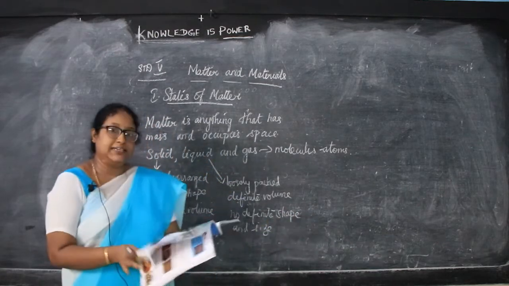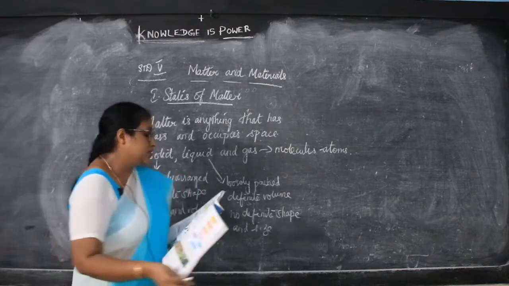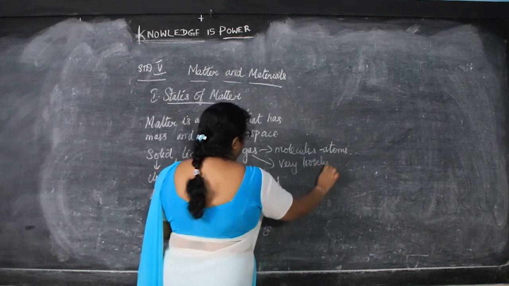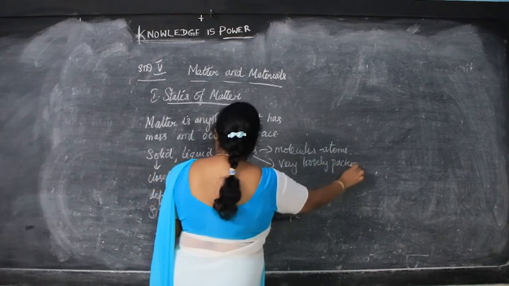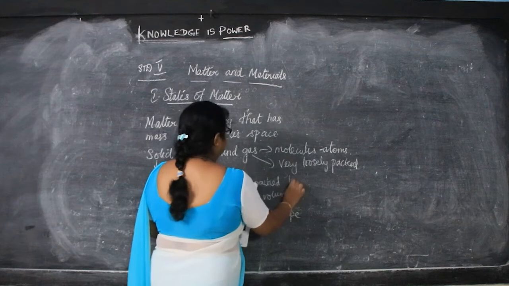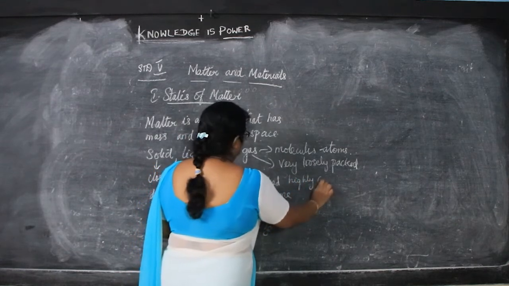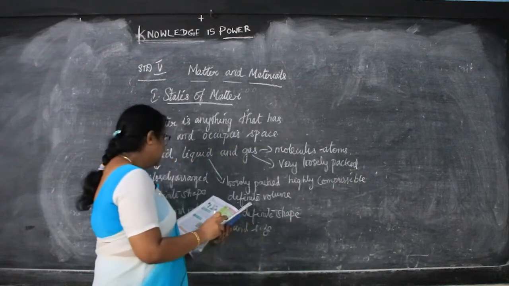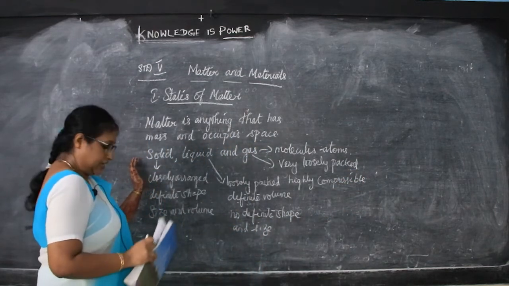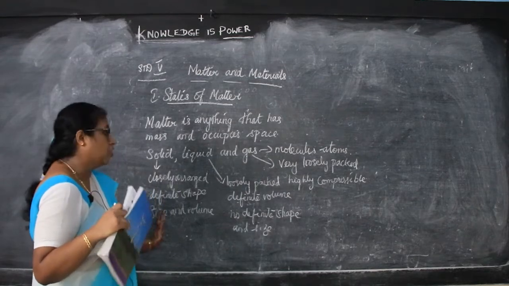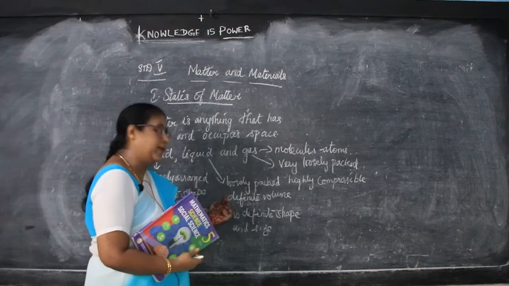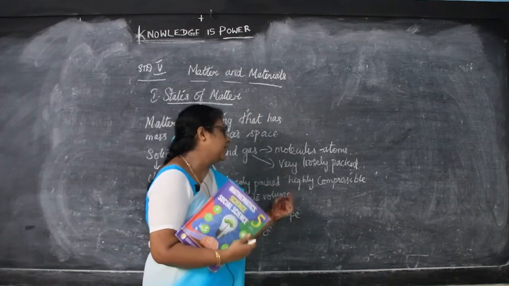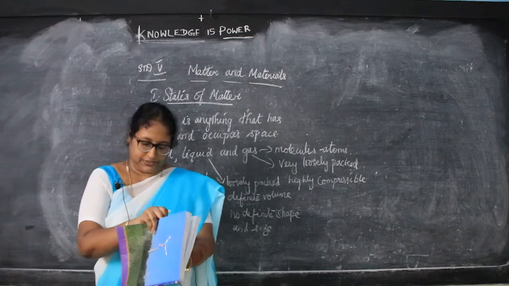Next we will go to the gases. Now in gases, molecules are very loosely packed. And they are highly compressible. Compressible சொன்னா அழுத்தம் கொடுக்கிறது இல்லையா? So what are solids, liquid and gases? Solids are closely arranged and they have definite shape, size and volume. And liquids are loosely packed. They have definite volume, no definite shape and size. And gases are very loosely packed and they are highly compressible.